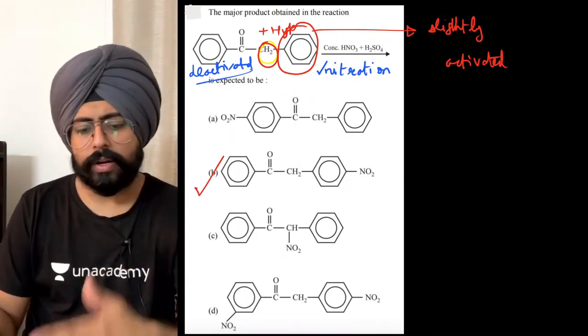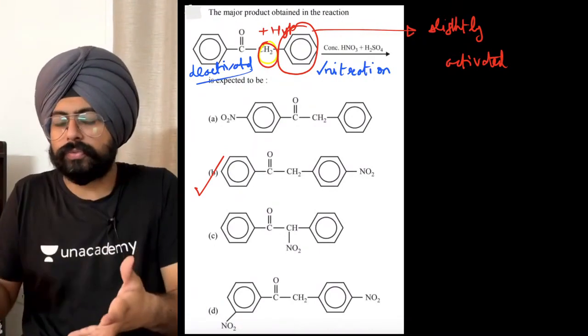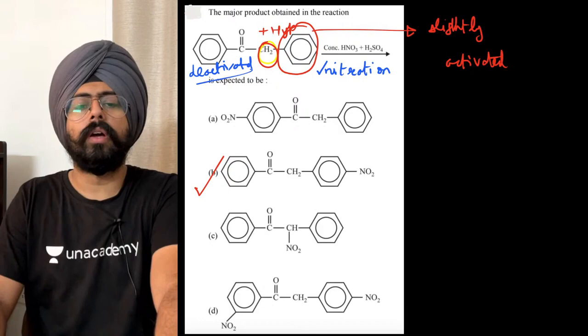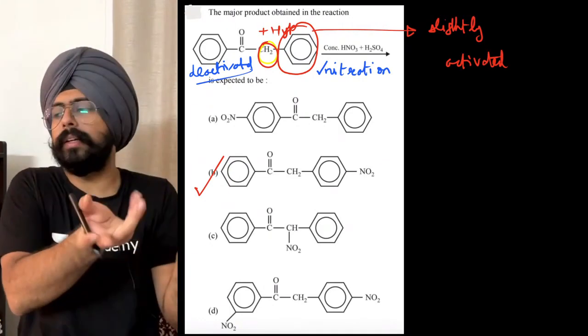Fine. Why not option D? Because if we were taking excess of nitration, it would be written over here excess nitration. Also, when you already have the option of attacking an activated ring, why to attack a deactivated ring?